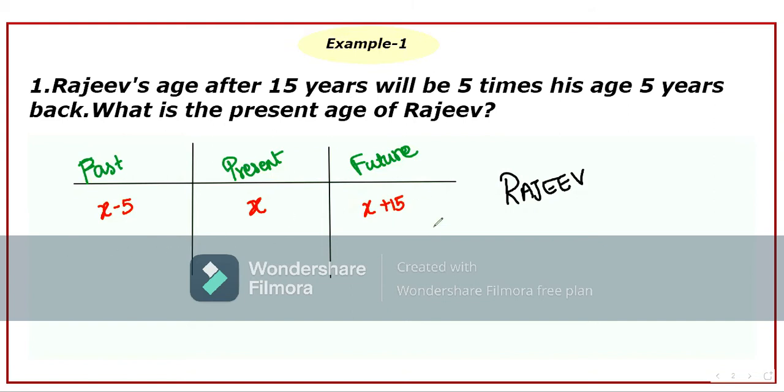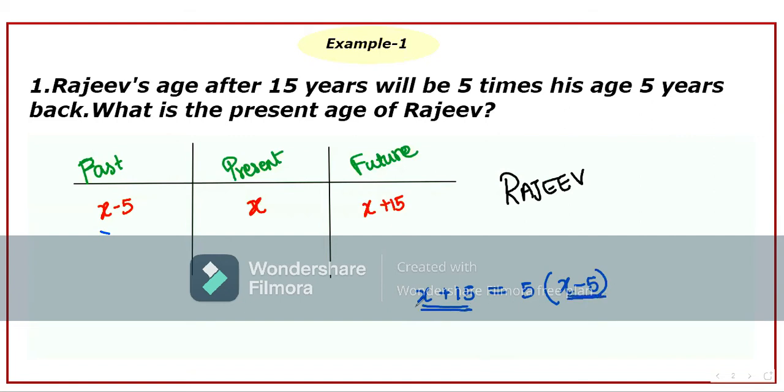Okay. So next, let's move on to the next one. What is given in the question? Rajiv's age after 15 years will be 5 times his age 5 years back. So it is basically comparing the two ages, future age and past age, right? So after 15 years, the future age is equal to 5 times. I have to multiply 5 with the age 5 years back, that is the past age. So it is x minus 5. Is it not simple? Yes. It's very simple and easy.